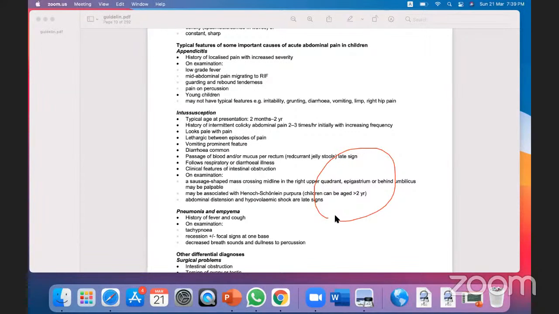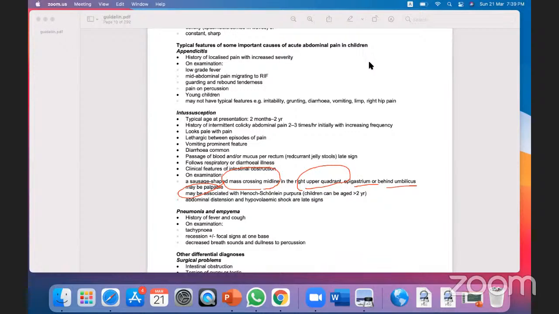Sometimes you will see the scenario of hypovolemic shock because of the passing of red currant jelly stool. The child is dehydrated, there will be blood mixed stool, so the child will be in hypovolemic shock. Sometimes you will find a sausage shaped mass, but this is not typical. You may find it in the right upper quadrant, the epigastric region, or behind the umbilicus, because the part is not fixed. Which part will go inside which part is not fixed.